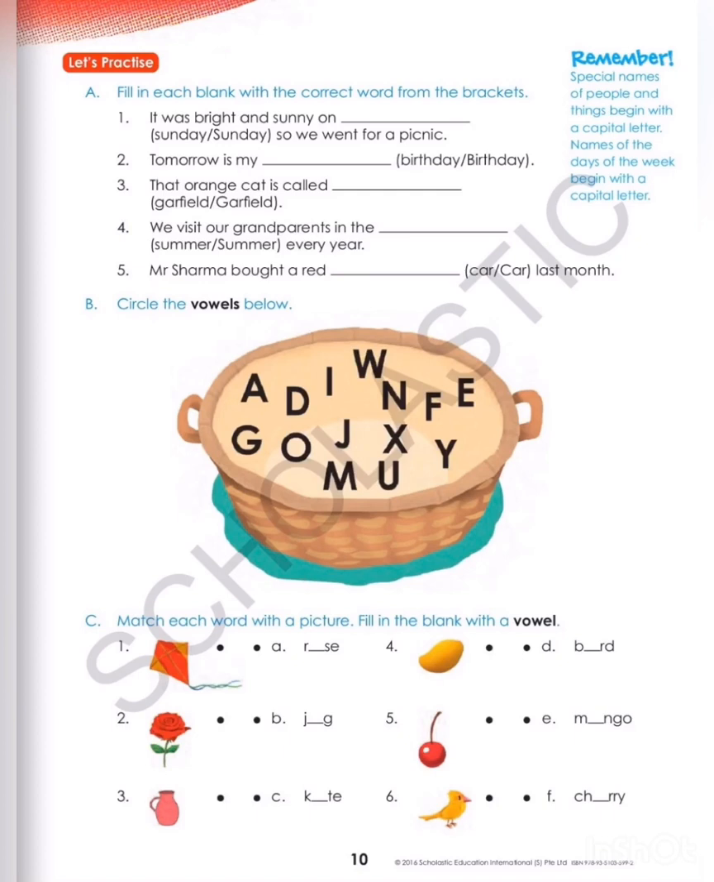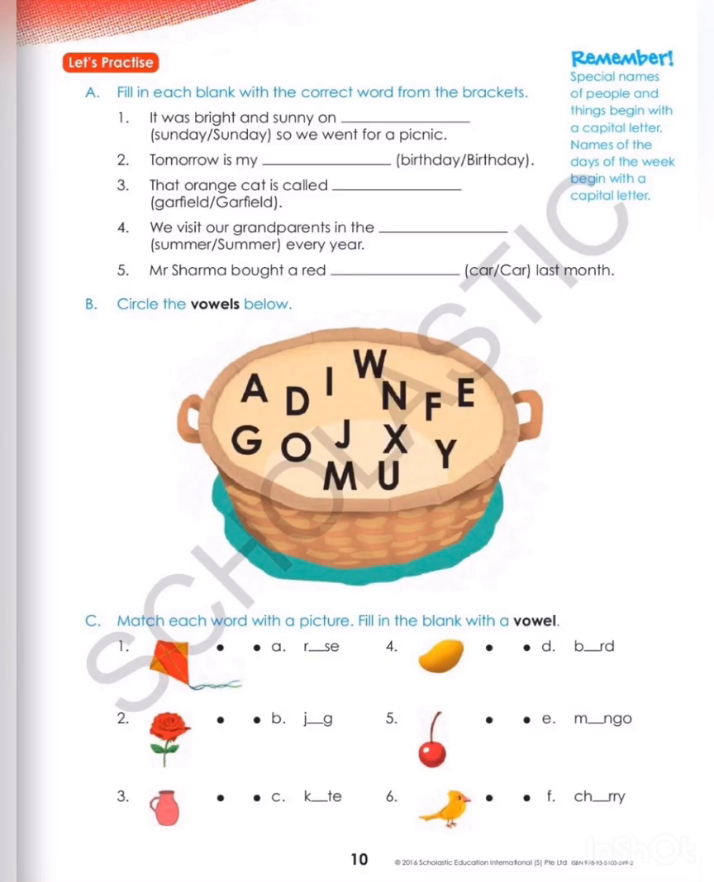G-A-R-F-I-E-L-D, Garfield. We visit our grandparents in the summer every year. Summer means it's not a particular season. So we will write summer starting with small s. Question number 5 is Mr. Sharma bought 2 red car last month. They have not mentioned any particular car name. So we will write car starting with small c.